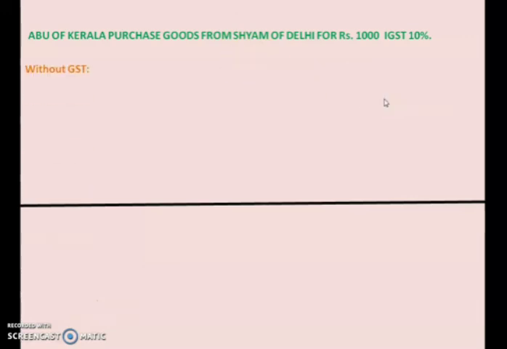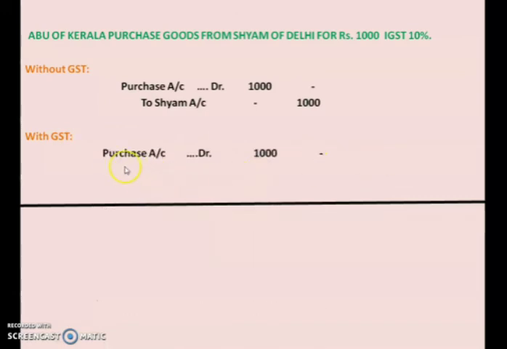Now see what is the journal entry when there is no GST applied. You know very well, purchase account will be debited to Shyam account because it's a credit purchase. If it is cash purchase, what will you write? Purchase account debited to cash account. Now if in your question there is GST, then what is the journal entry? Purchase will be debited with 1000 rupees. As I told you, whenever the word purchase is there, we have to use the word input. So what is next?